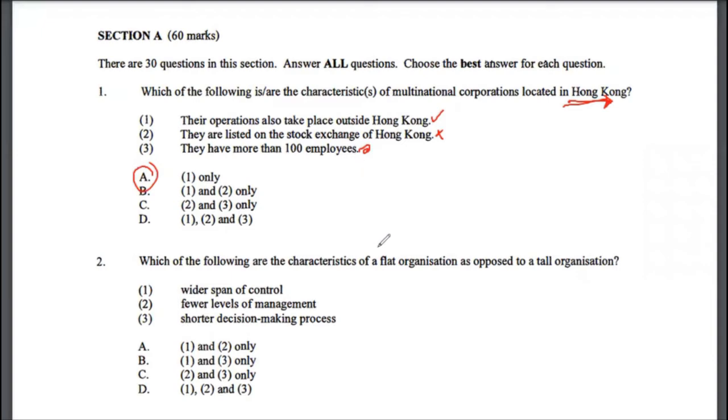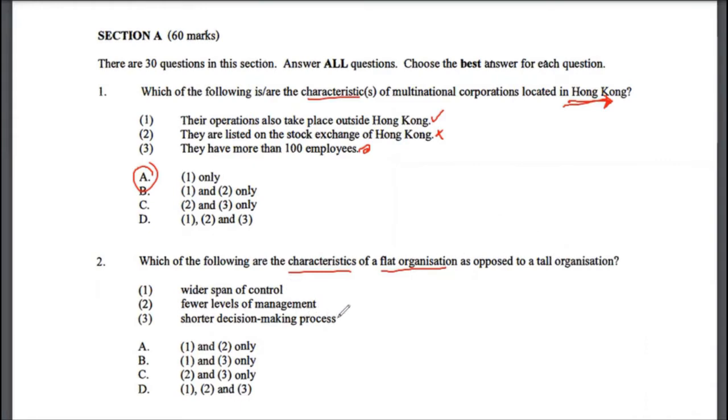Which of the following are the characteristics of a flat organization? Again, characteristics. The first question was also about characteristics, and the second is too, giving you 3 statements each, and you pick which statement is correct. Let's read the question again: which of the following are the characteristics of a flat organization as opposed to a tall organization? This is about organizational structure. In simple layman terms, a tall organization has a lot of hierarchies, while a flat organization doesn't.